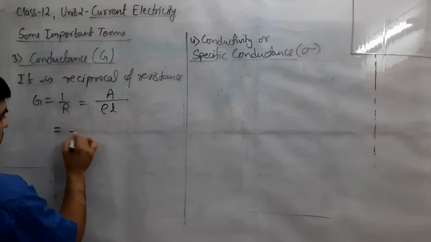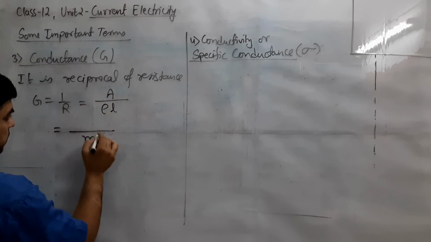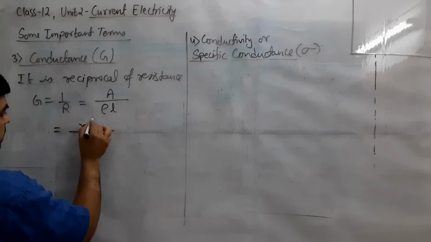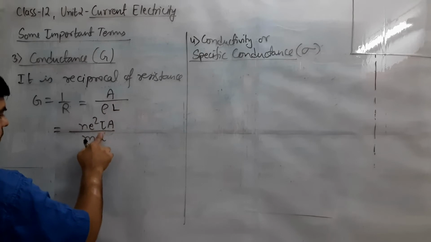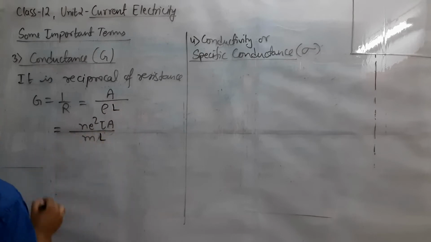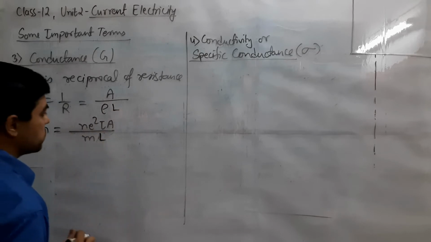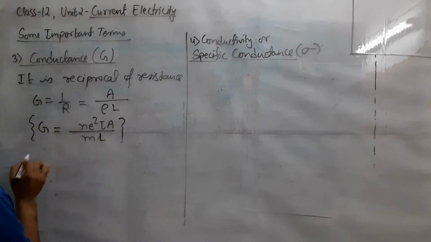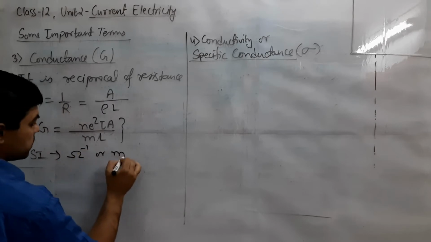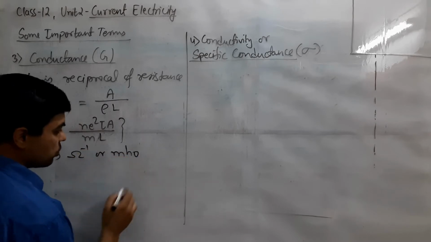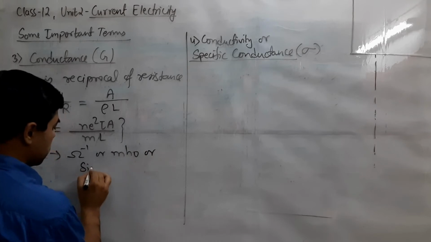And a very important relation for R was m L upon n e squared tau A. Over there we have used capital L, so here also we can write the same capital L. So this is the actual expression for conductance, and from this the SI unit we can give as 1 by R, so it must be ohm inverse, also known as mho, in reverse of ohm, or also known as siemens.